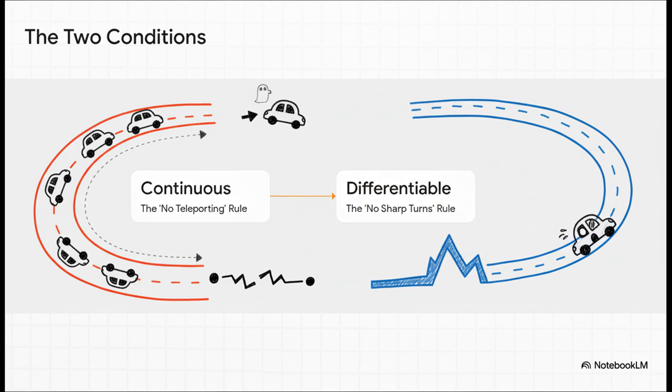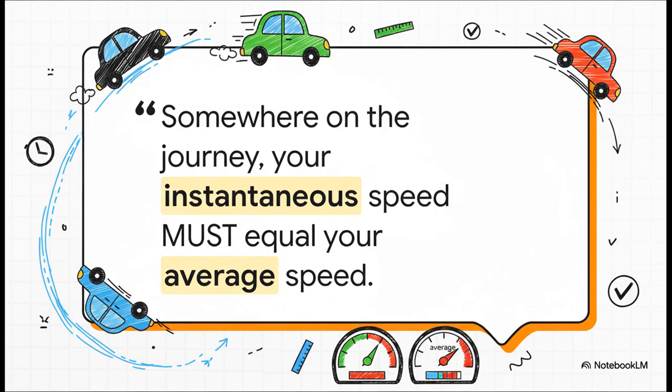It has to flow. So, as long as you play by those two rules, no teleporting and no impossibly sharp turns, the theorem gives you an unbreakable promise. Somewhere, at some point on that trip, your speedometer had to show the exact same number as your average speed for the whole journey. It's not a maybe, it's a mathematical certainty.